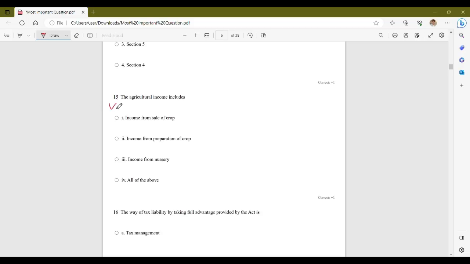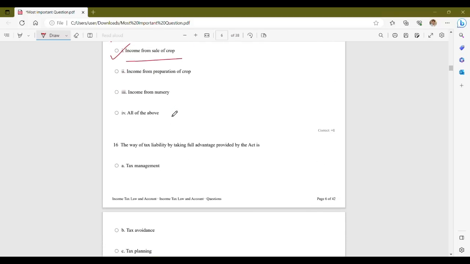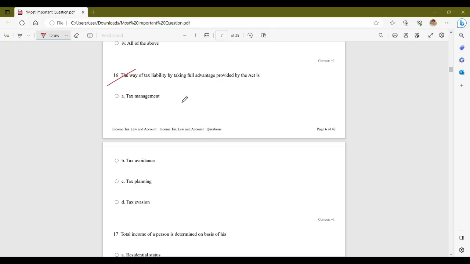Now, the next question asks, the agricultural income includes. Your options are income from sale of crop, income from preparation of crop, income from nursery, and option D, all of the above. Now your correct answer is option A, that is income from sale of crop. So income from sale of crop is included in agricultural income. Moving on to next question.